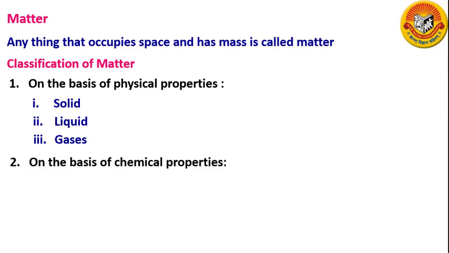And on the basis of their chemical properties, matter can be classified as element, compound and mixture. Now, in this chapter, we will see the physical classification, that is, we will study the matter as solid, liquid and gases.